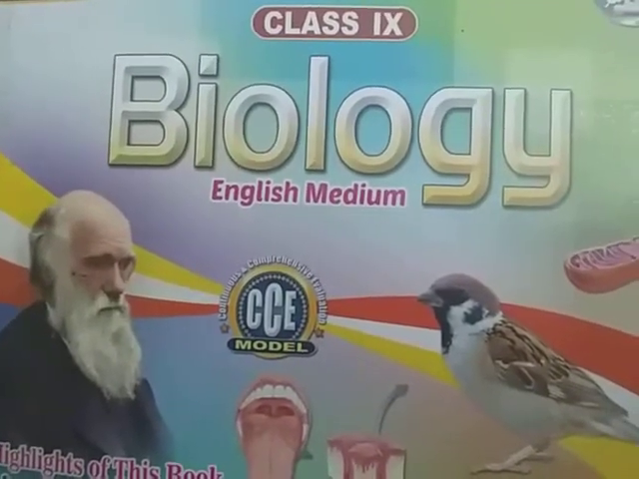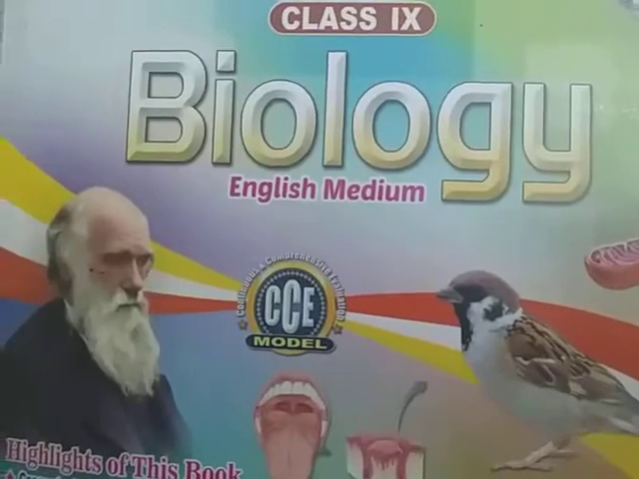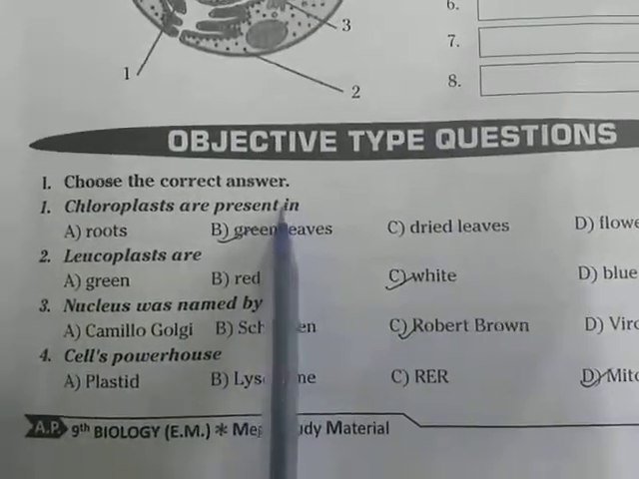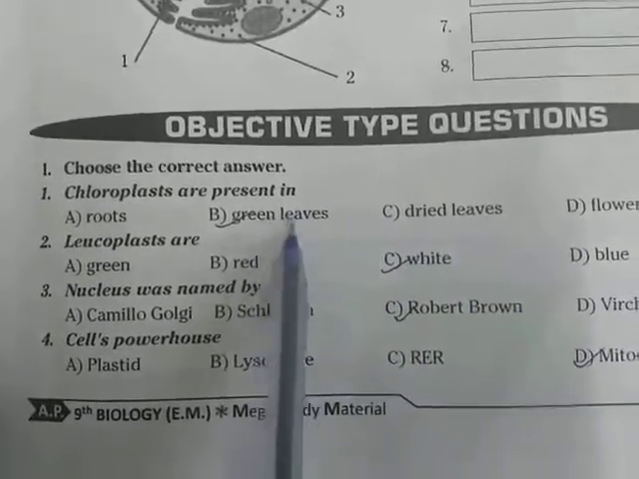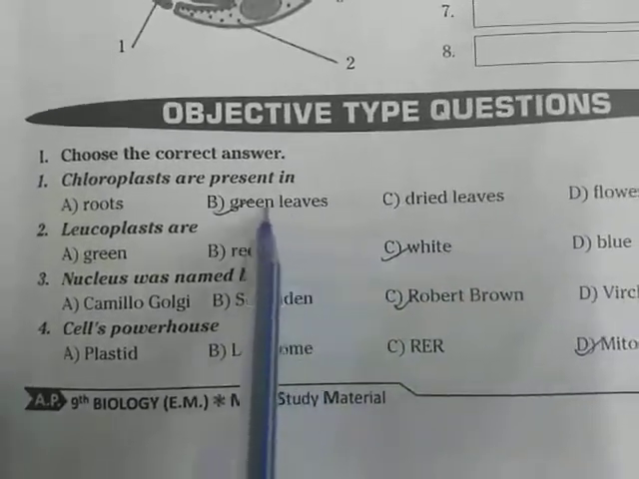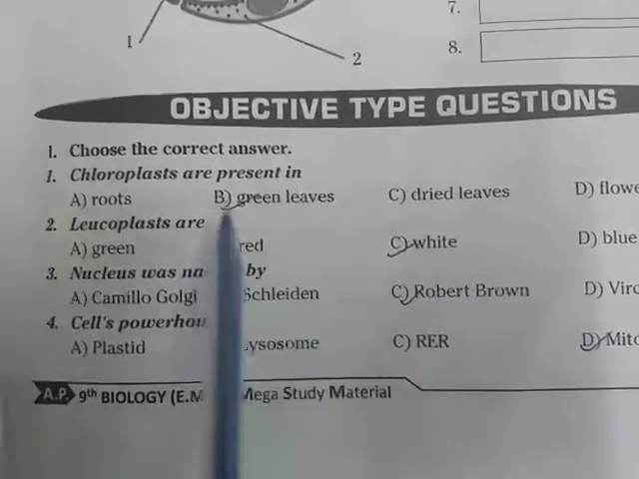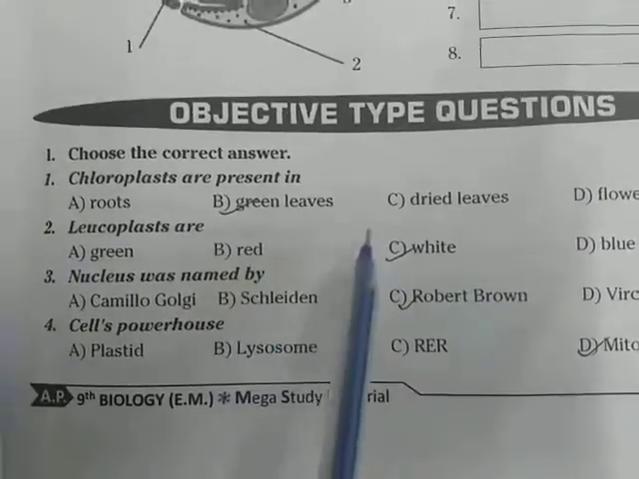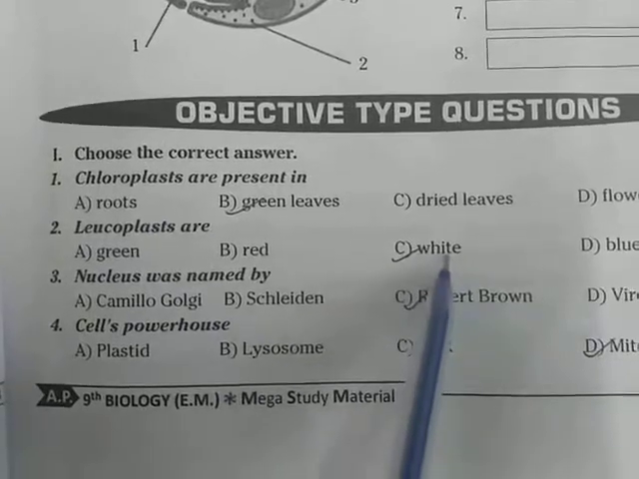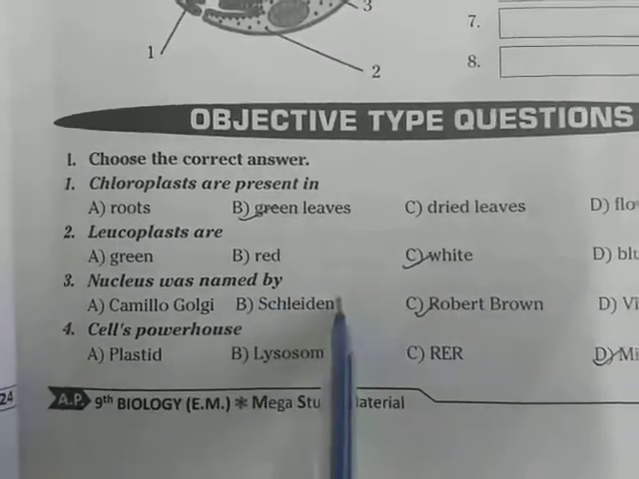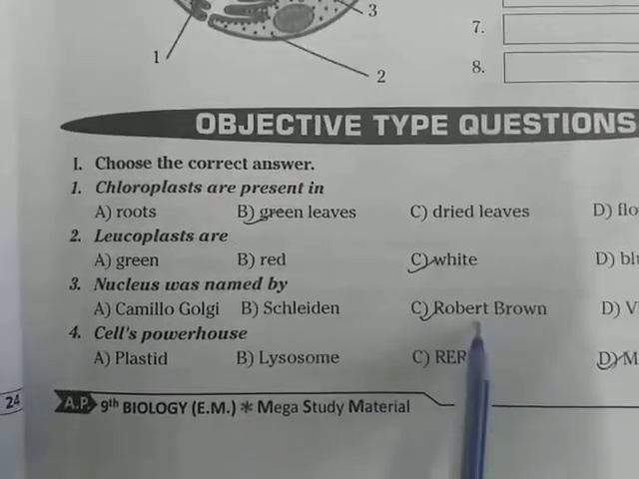Today we are going to discuss chapter 1 bits. See the first bit. Chloroplasts are present in green colored leaves. Because of the presence of chloroplasts in green leaves, they can perform photosynthesis. Leucoplasts are white in color. Colorless plastids are called leucoplasts. Nucleus was named by Robert Brown.